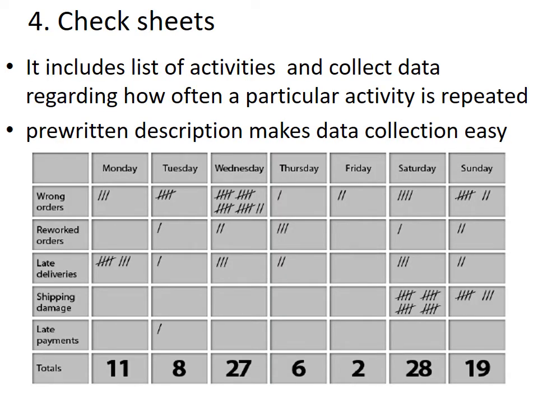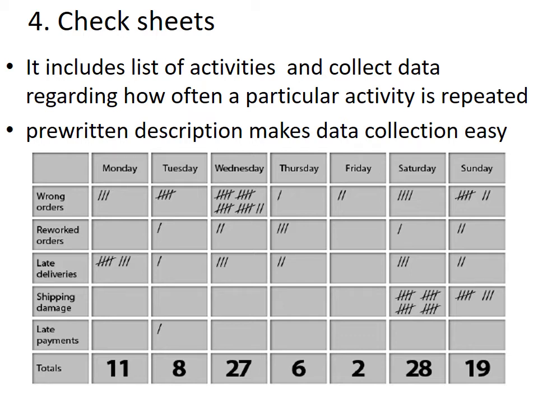Fourth quality control tool is check sheets. It includes a list of activities and collects the data regarding how often a particular activity is repeated. It generally collects real-time data. A common example is a safety checklist generally followed before starting any machine. The pre-written description of activity or defect makes data collection easy.